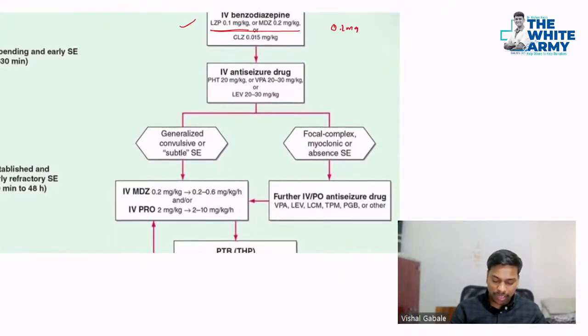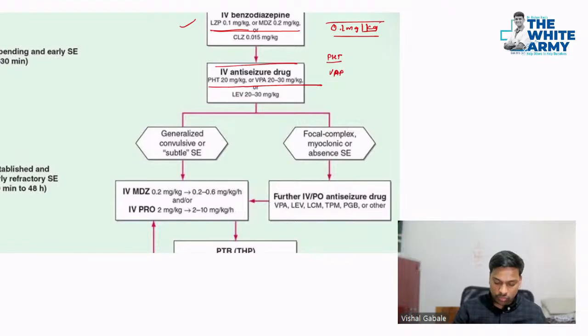0.1 mg per kg. Now here the dose becomes important for your theory exams as well. So the dose of lorazepam is important, 0.1 mg per kg. Similarly, in case of phenytoin, after this lorazepam dose, we have to give anti-seizure drugs. So the first drugs of choice are phenytoin and valproate. I'll just write phenytoin and valproate like this.